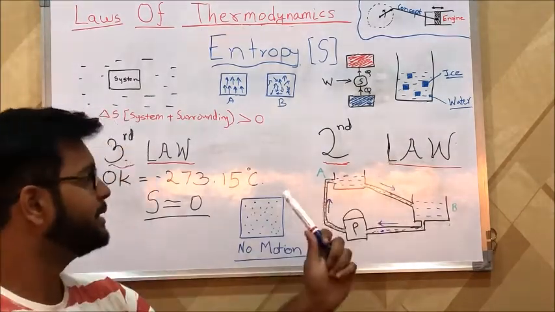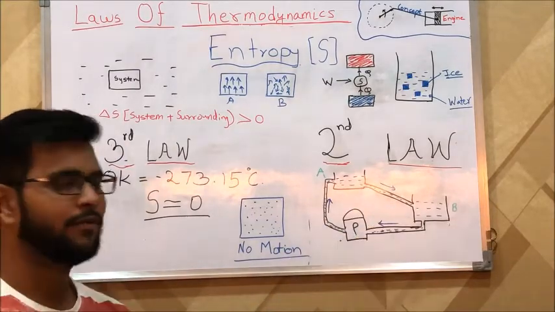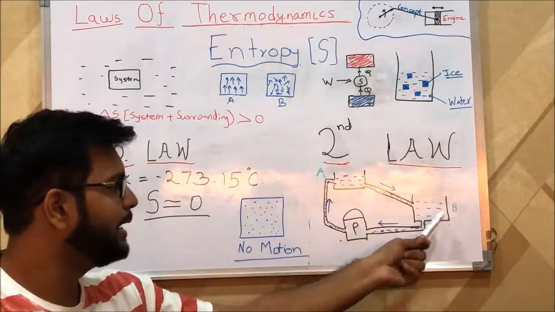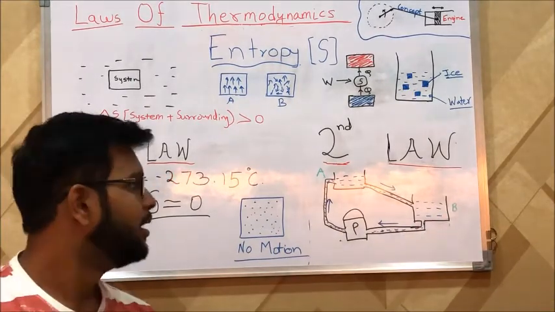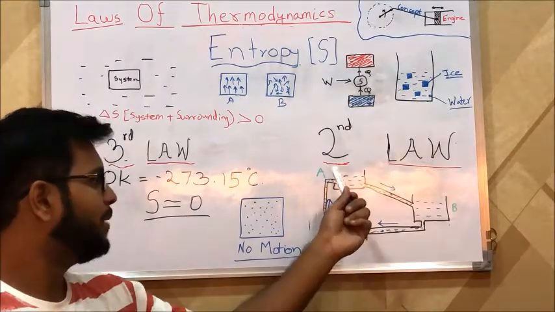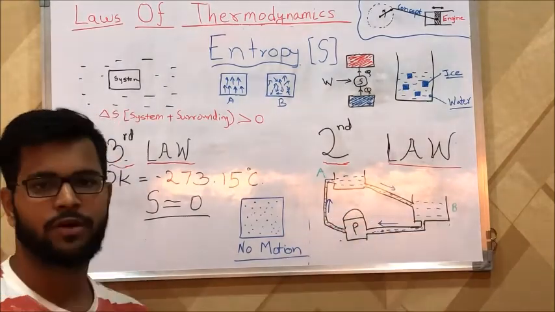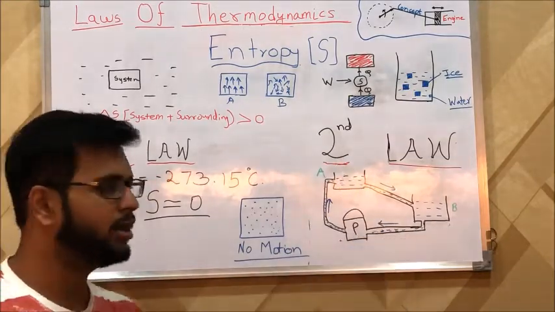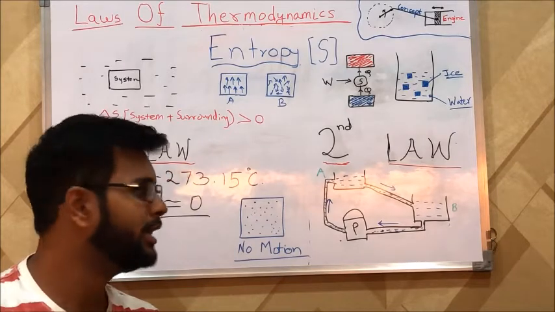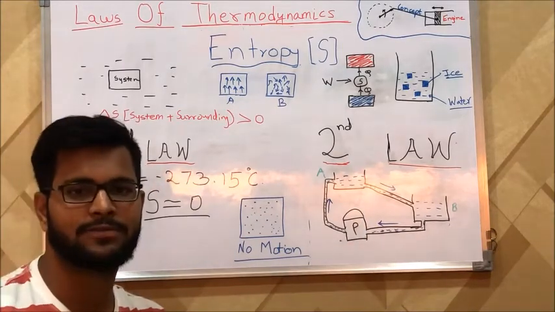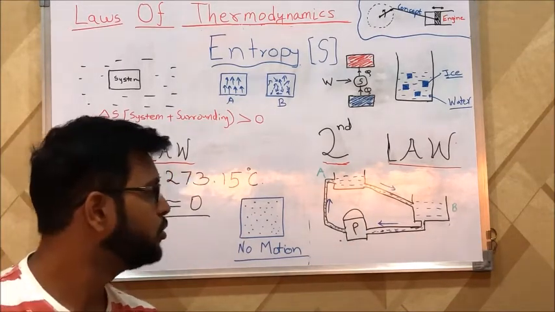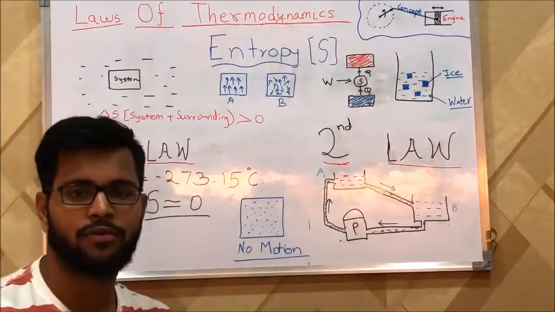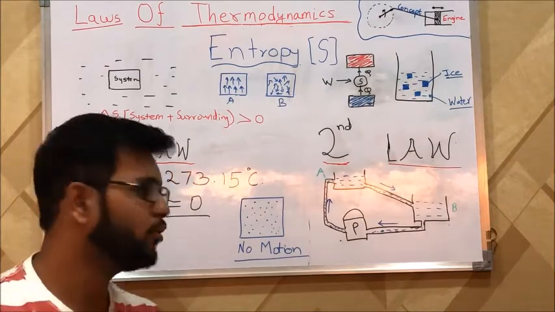Now this system is analogous to a fluid mechanics system, wherein we have a reservoir A at higher altitude and a reservoir B at a lower altitude. The fluid will always flow from the high altitude reservoir to the low altitude reservoir. The reservoir A is analogous to a hot body, and the reservoir B is analogous to a cold body, with the fluid representing the heat transfer. However, if you want to pump the fluid from reservoir B to reservoir A, we have to give some external work which will be provided by the pump.